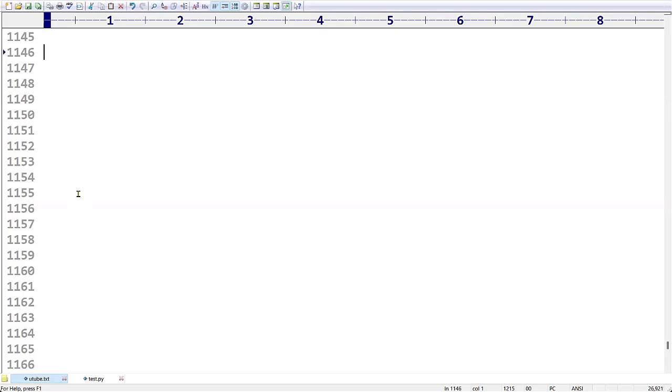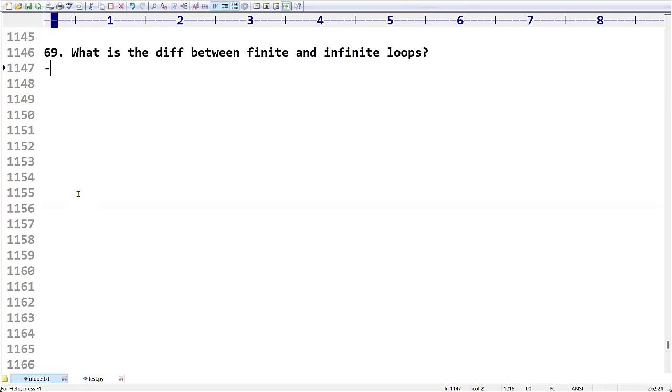As a part of this Python interview questions sequence of videos, the next question is, what is the difference between finite and infinite loops? What is the difference between finite and infinite loops?